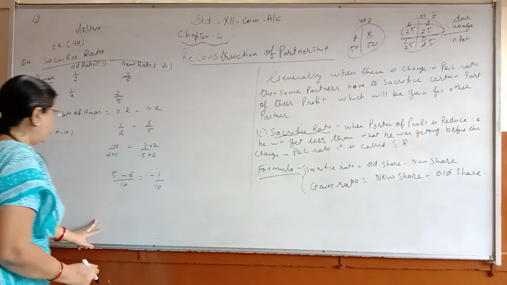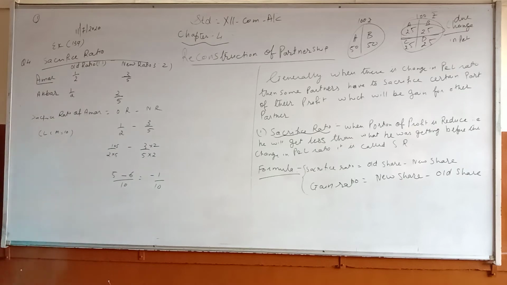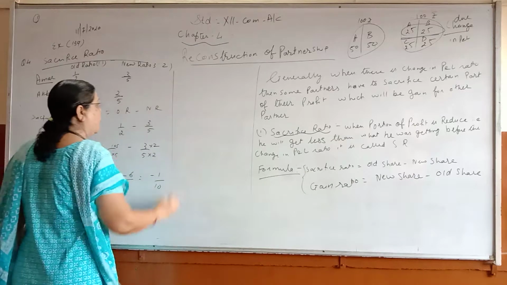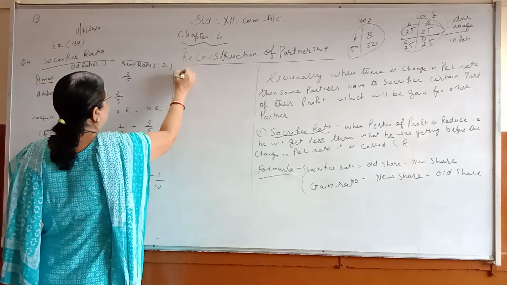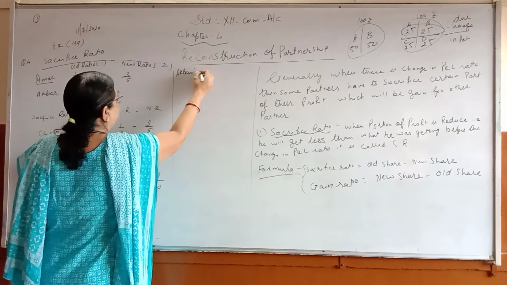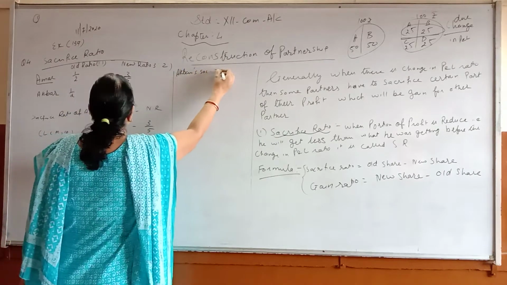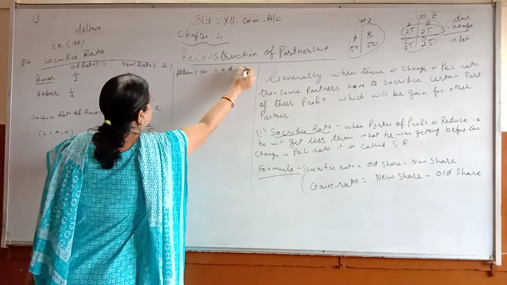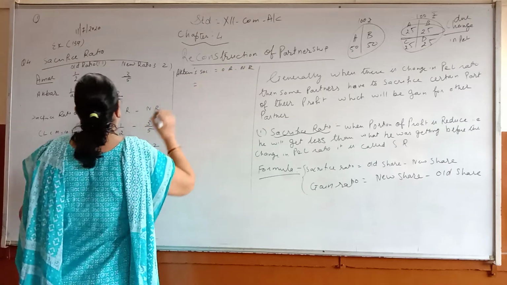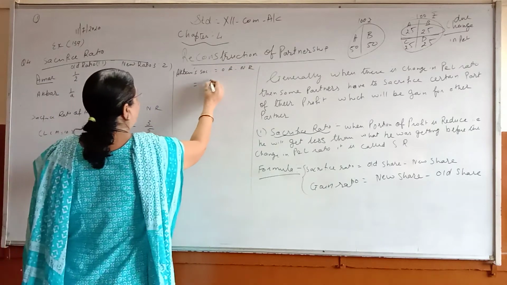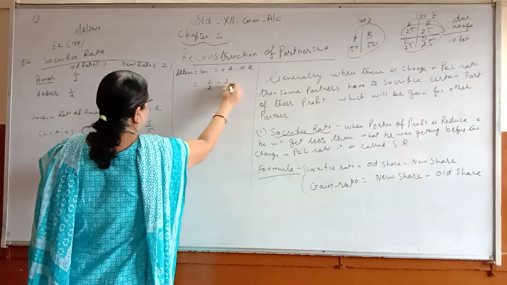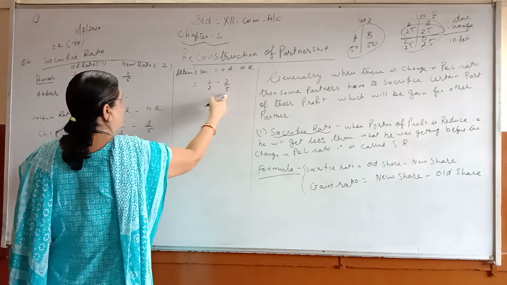In the same way for Akbar. Let me work here Akbar. Akbar's sacrifice equals old ratio minus new ratio. So that will be equal to, what was his old? 1 upon 2 minus 2 upon 5. Again 10 is the LCM.